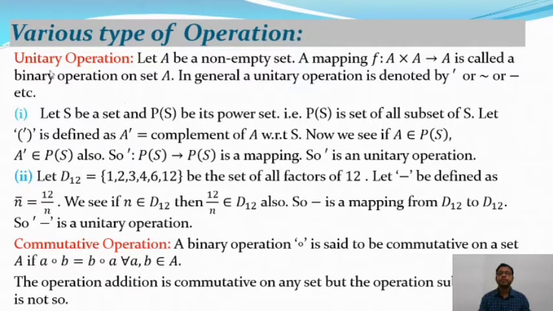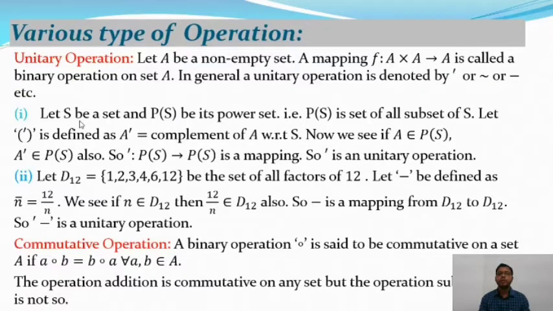After that, we will discuss some various types of operations. At first we will begin with the unitary operation. Here is the definition of the unitary operation. Let A be a non-empty set, a mapping f such that A cross A to A. A cross A is the Cartesian product, and A cross A is equal to the set of (a, b) such that a, b belong to A. This mapping is called an operation on the set A. In general, a unitary operation is denoted by dash or equivalent or minus, etc.